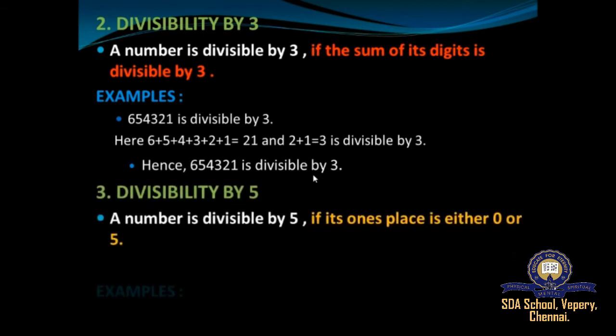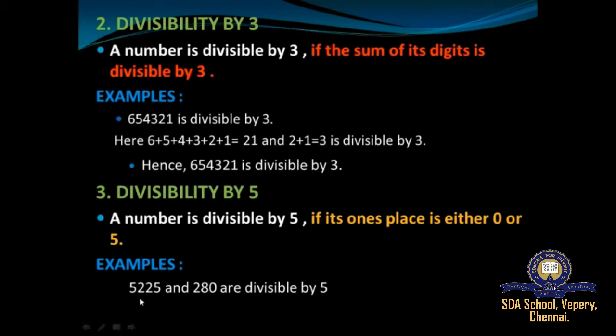Now we'll move on to divisibility by 5. A number is said to be divisible by 5 if its ones place is either 0 or 5. For example, consider 5225 and 280. Could you see the ones place in the first number is 5, right? Similarly, in the second number, it is 0. So if a number contains 0 or 5 in its ones place, it is said to be divisible by 5.